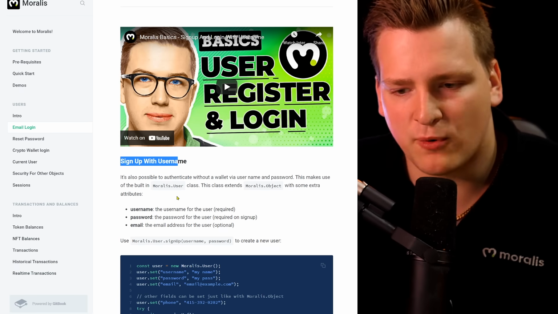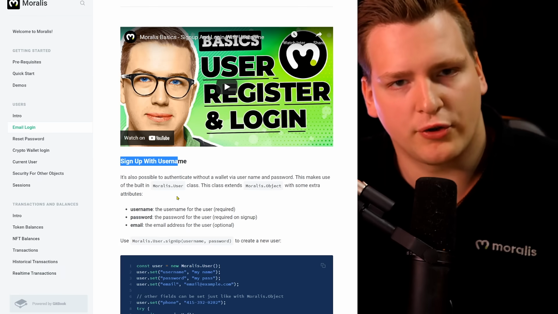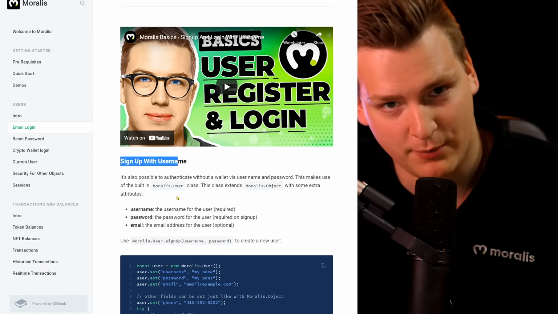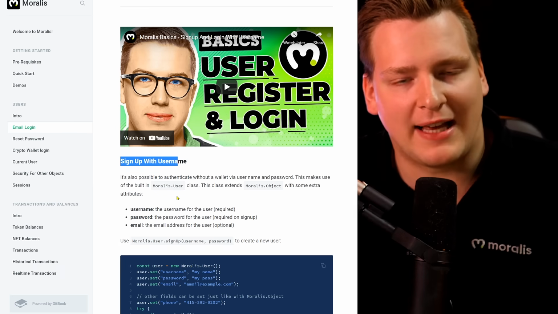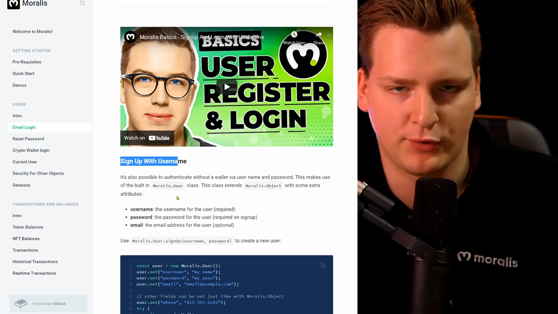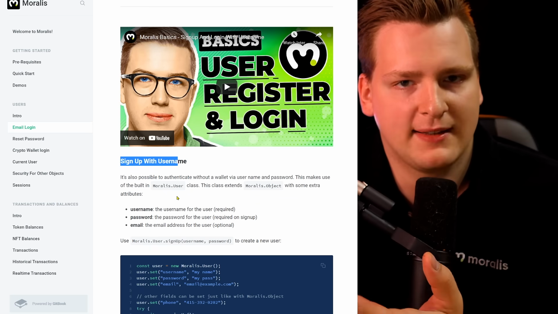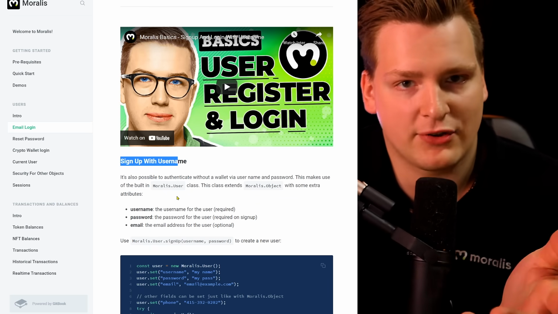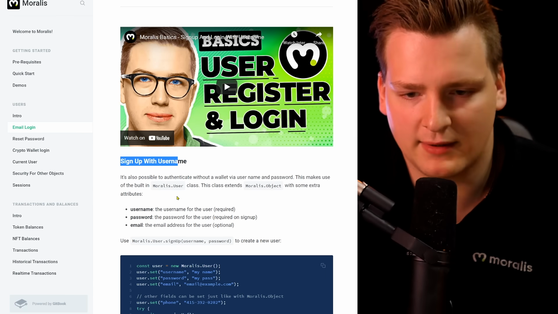So Moralis is really a full-end solution for not only logging in users with crypto, but also logging in users with email and then adding crypto. And also, one user can have many addresses associated with their user profile. So one user can have an address on Ethereum, Binance, Polygon, one address, and then another address where they also do things cross-chain. You can connect everything to one single user.